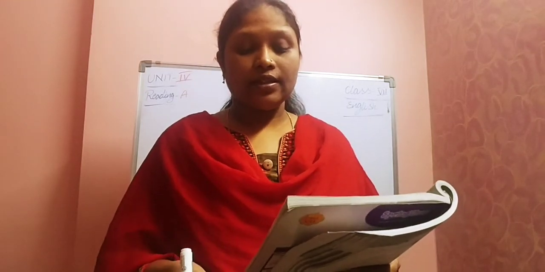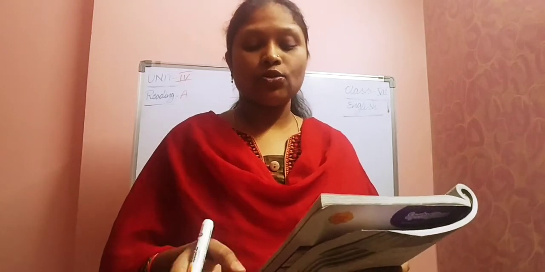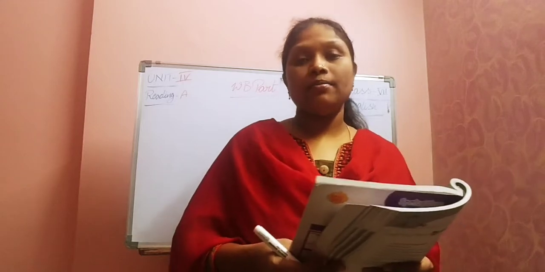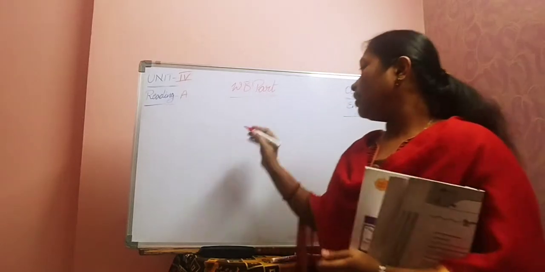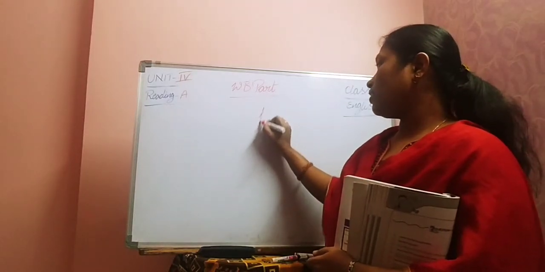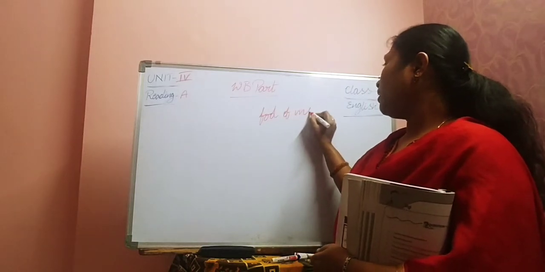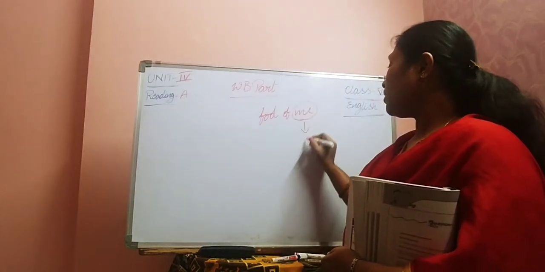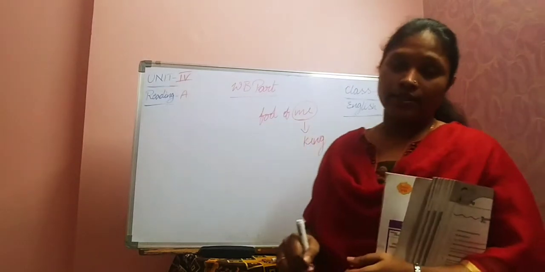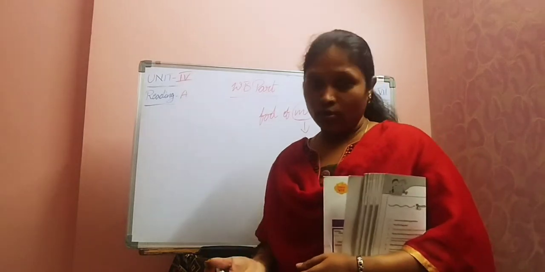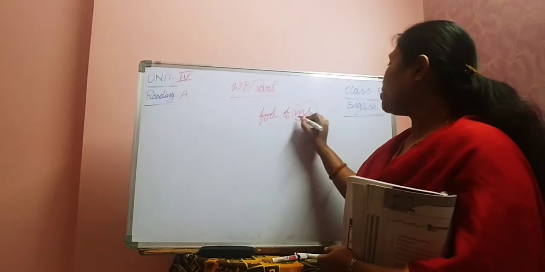The king felt insulted and asked Tenali whether he was trying to make him a fool. If you observe in the paragraph, it was "make a fool of me." Here "me" means the king. He thought like that and asked, do you want to make me a fool? But here you are writing it wrongly, so this should be changed.